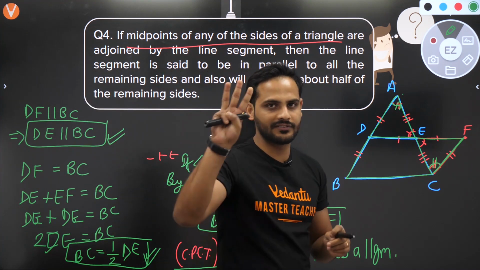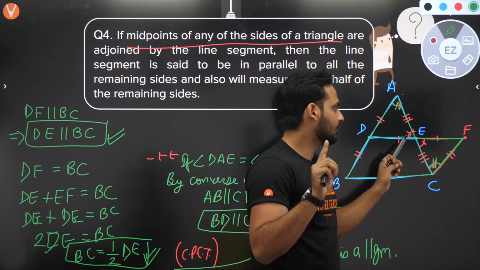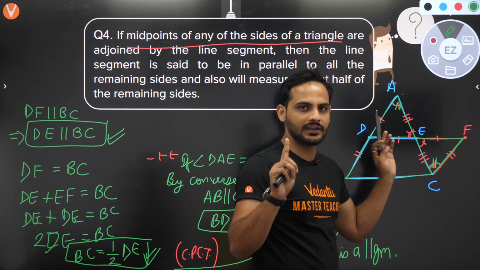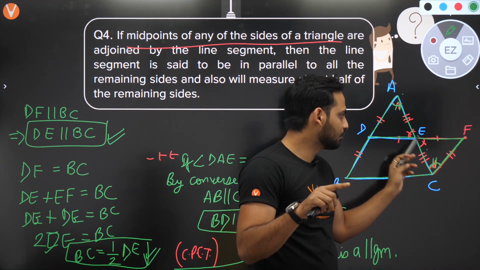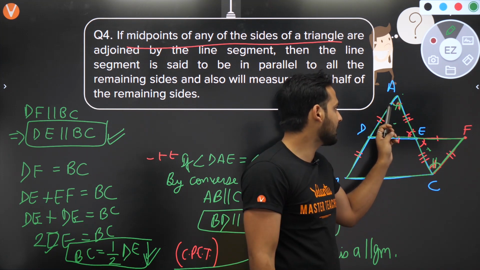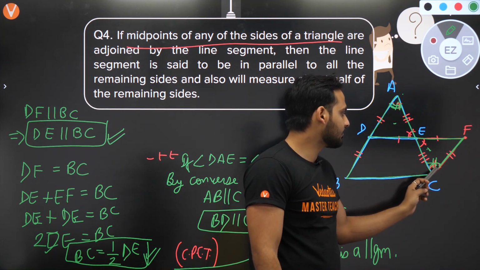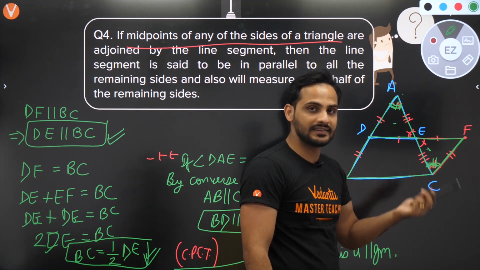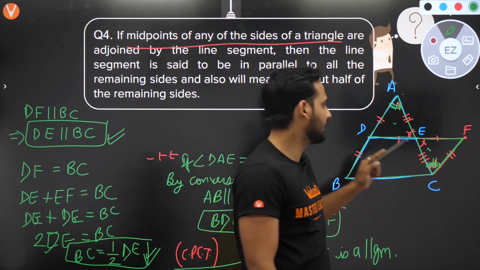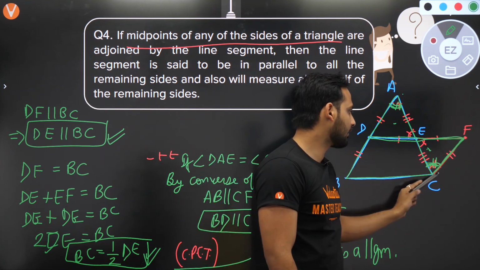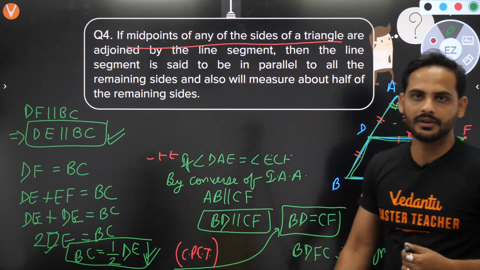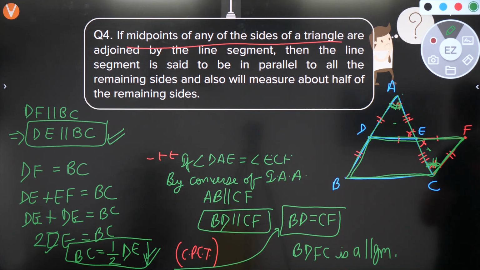So remember this proof in 3 steps. First is the construction. Draw EF by extending DE in such a way that DE is parallel to EF. Second step is proving these two congruent. After that one step you need to keep in mind that these angles will turn out to be equal by CPCT. So if they are equal, using the converse of interior alternate angles, your second aim is to prove this a parallelogram. Once it has been proved as a parallelogram, then the result will be very easy to form. So in these 3 steps you need to understand this proof.